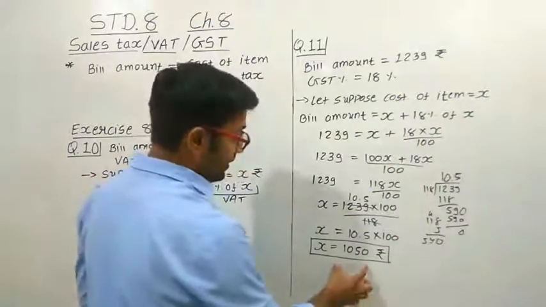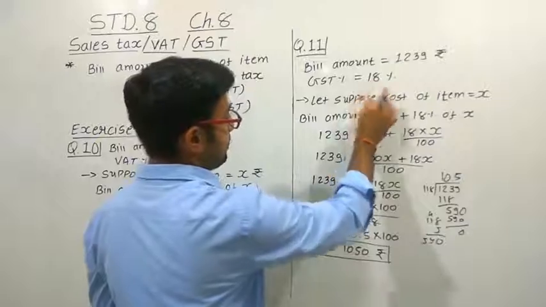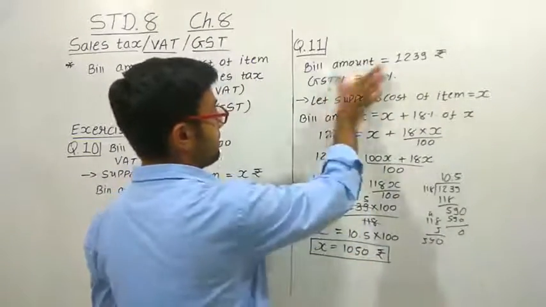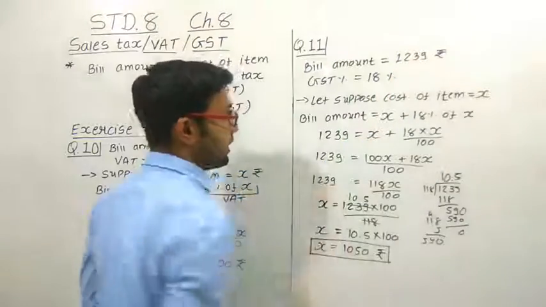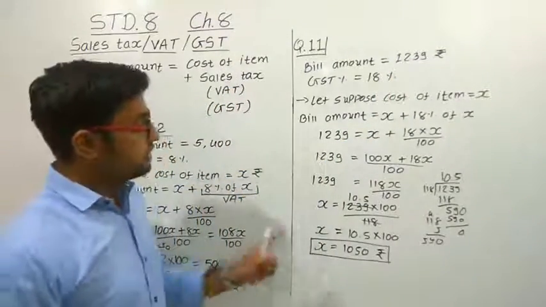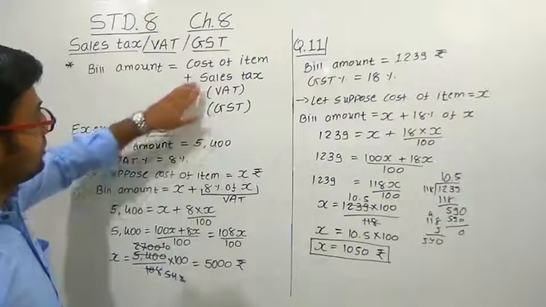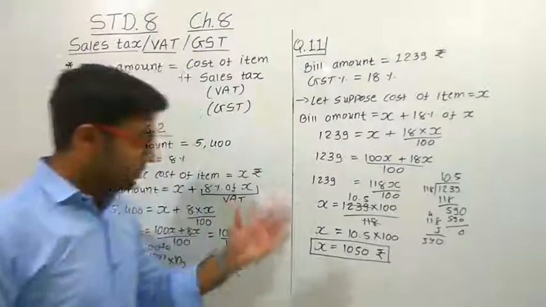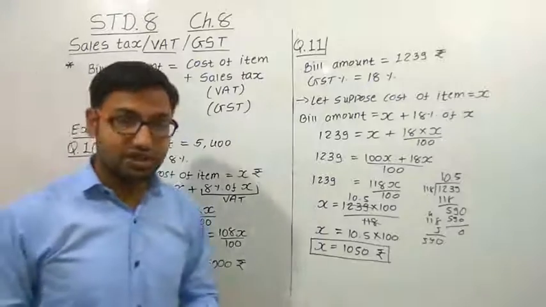So when we add 18% GST to this item, the new cost, that is the bill amount, will become 1239 rupees. So this is how we can calculate all three kinds of taxes on the bill items. Okay, so this is all about this lecture. Thank you.